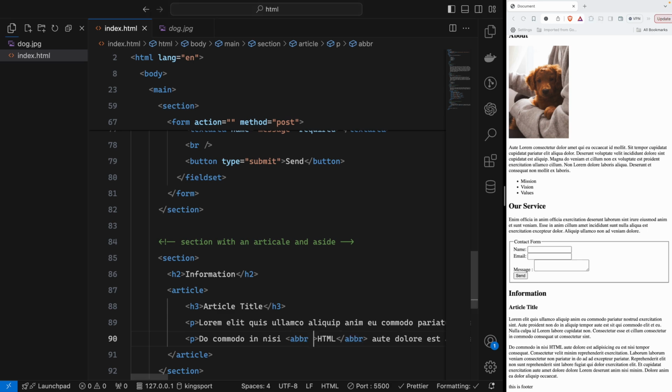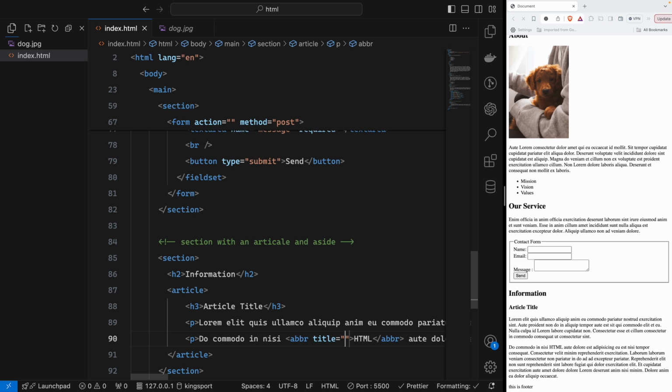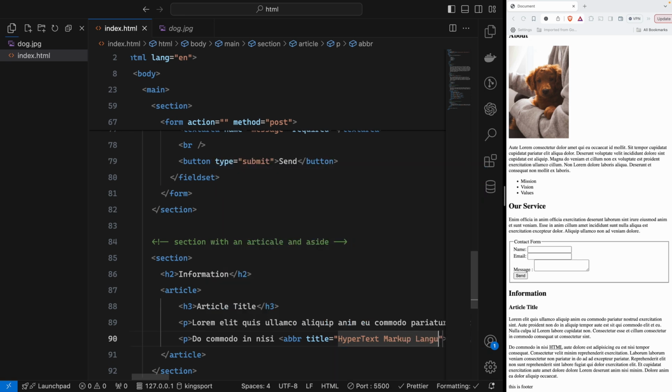Then inside that we will say the title attribute, hypertext markup language.